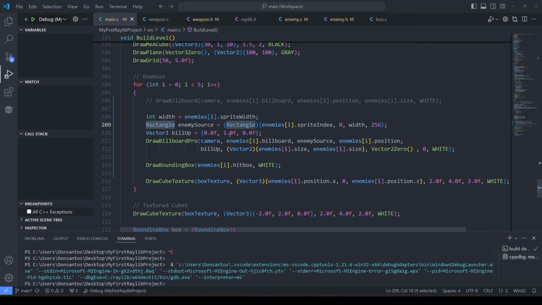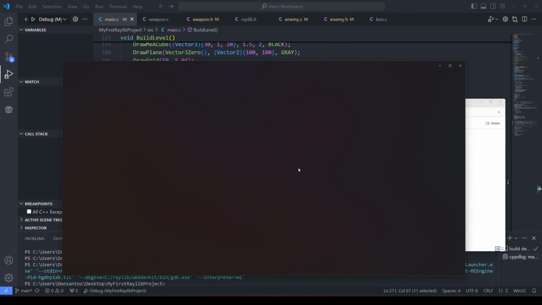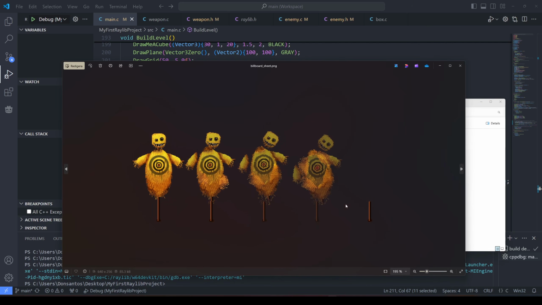We have to define a rectangle. I did the same for the weapon. You need to use this when you want to animate. So we set a bunch of values like the billboard, the rectangle source, which is basically which part of the sprite sheet that we want to show. So here's the billboard sheet. You probably saw me make this. I'm probably going to do a small time lapse. So each sprite here is 128 wide. The rectangle defines this entire position. Basically, it defines the size of one of these sprites separately.